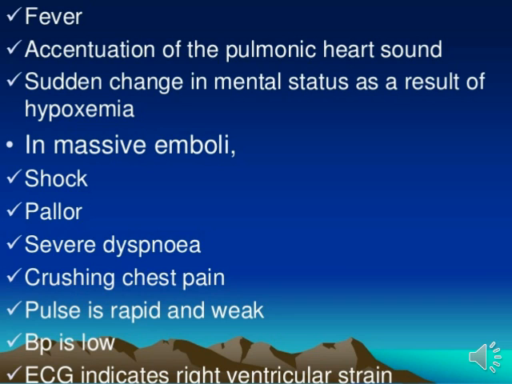Now, another set of symptoms in massive embolism: shock, pallor, severe dyspnea, crushing chest pain, a rapid and weak pulse, low BP, and ECG indicating right ventricular strain. So these kinds of symptoms are also shown by the patient with pulmonary embolism.